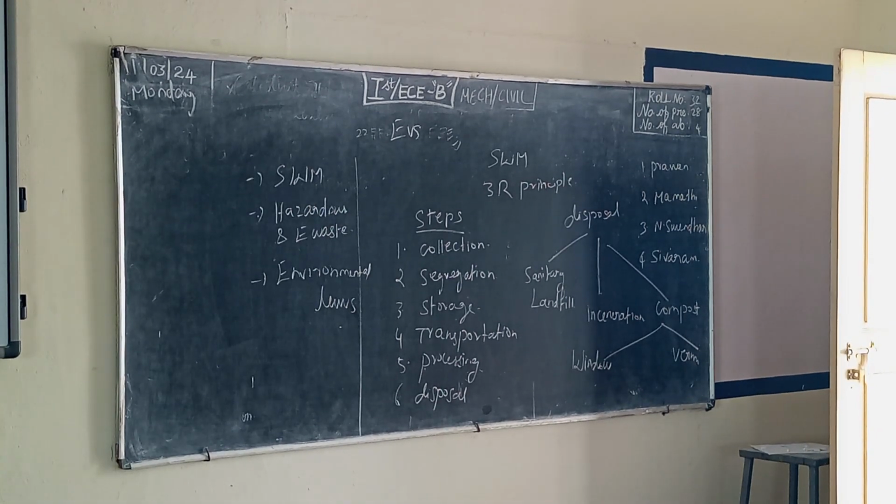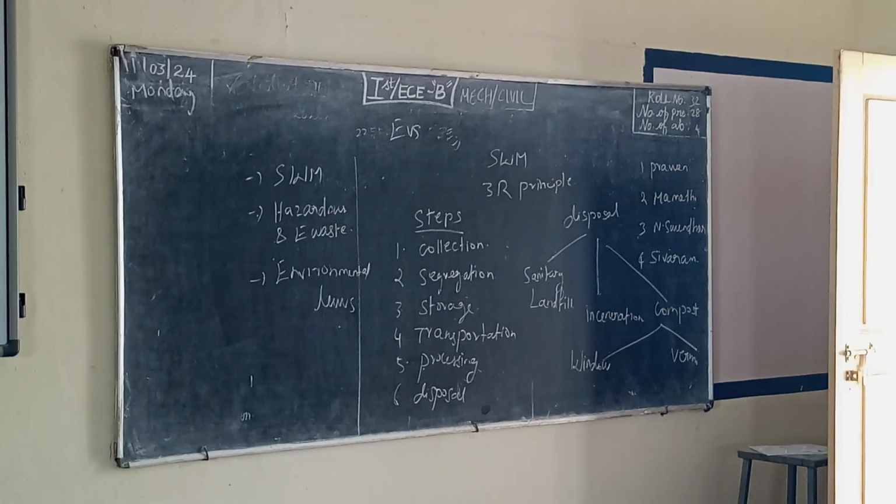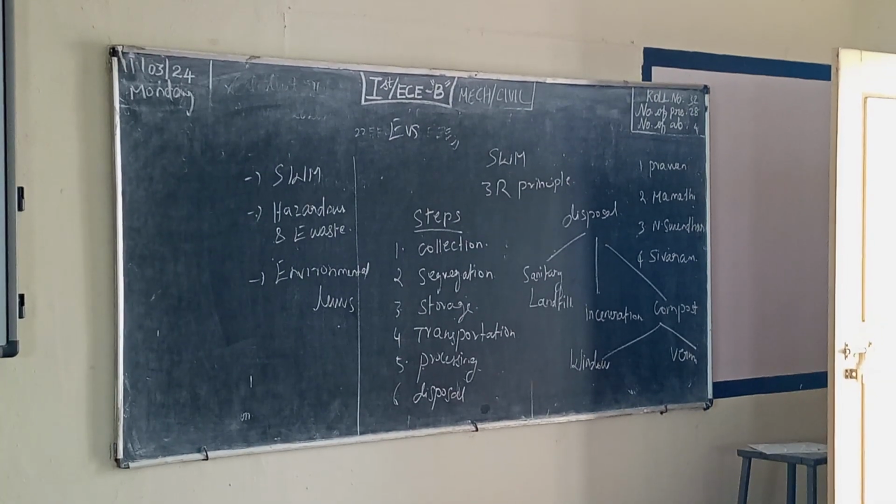The main thing is to segregate the solid waste. The main sources to reduce solid waste are the 3Rs, which mean reduce, reuse and recycle. What is the meaning of reduce?